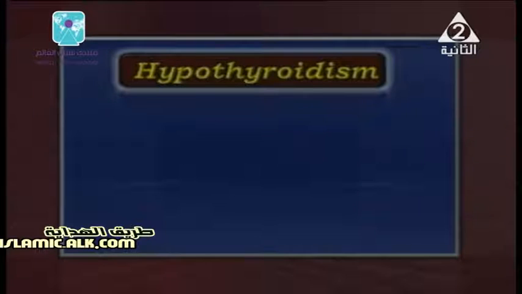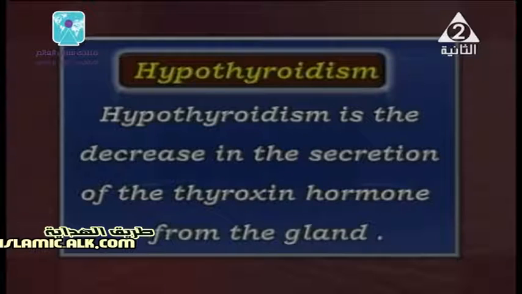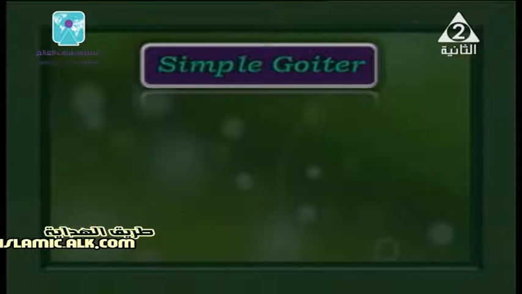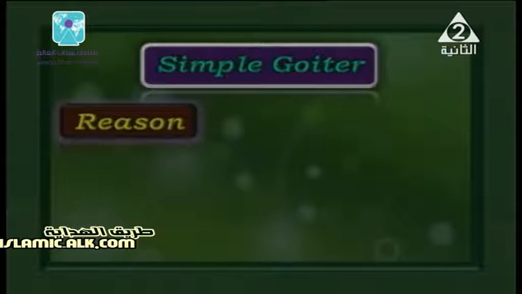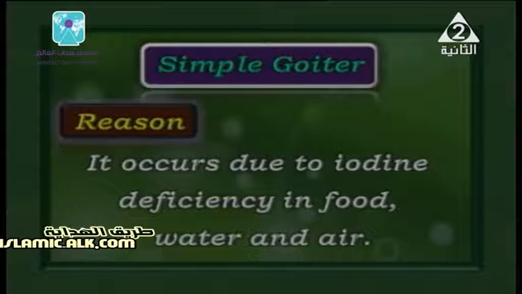Well, hypothyroidism, what does it mean? It means decreasing, or deficiency in the secretion of the thyroid hormone. So hypothyroidism is the decrease in the secretion of the thyroxine hormone from the thyroid gland. That causes what? A disease called simple goiter. Its reason and how can we treat it? It occurs as a result of iodine deficiency in foods, water, and also in air.